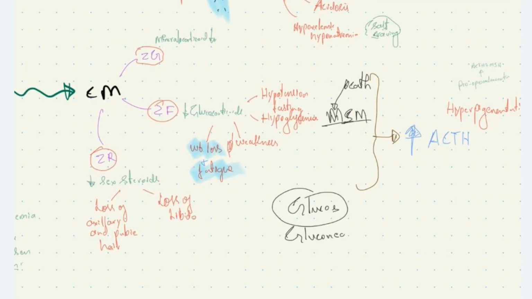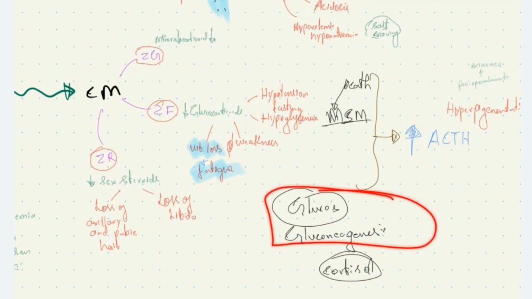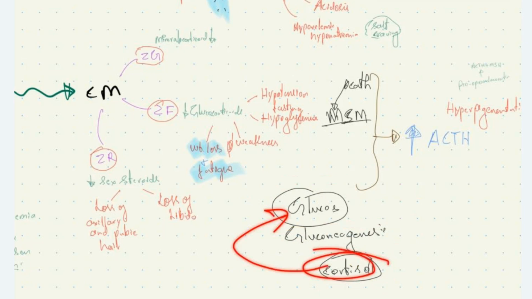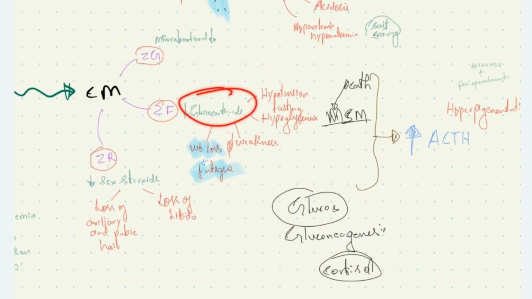Because we all know that cortisol is secreted during stressful conditions. When there is stress, we need lots and lots of energy, so the body secretes cortisol, which increases glucose levels by gluconeogenesis. When there is reduced cortisol, it causes reduced glucose level, causing fasting hypoglycemia.